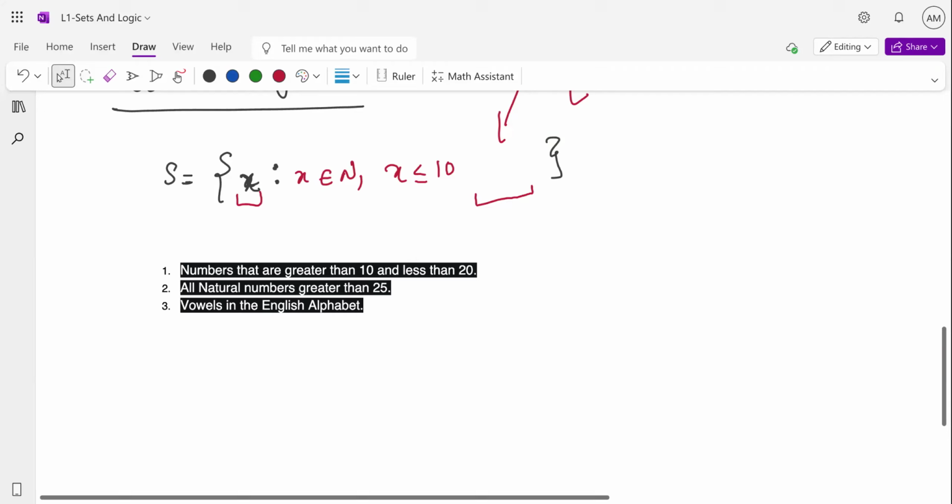They should be written in roster form or set builder form. You have to give these in the form of set builder form. You have to convert this into set builder form.